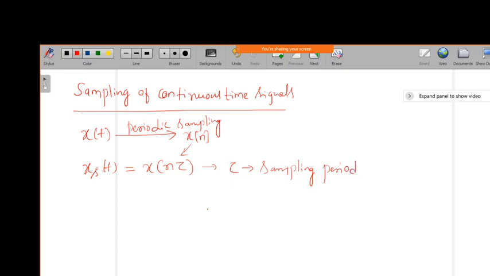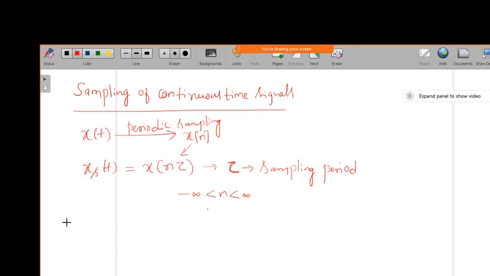So we can call this tau the sampling period, and this holds from minus infinity to plus infinity, whatever discrete set of values of n you take. But here we need to take care that it should be periodic sampling, and the impulse train that multiplies x of t to get the discrete time signal should be periodic samples.